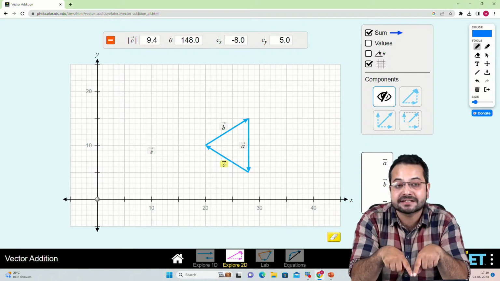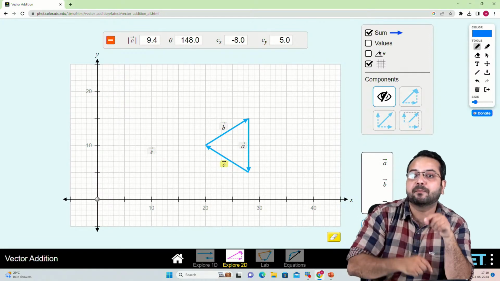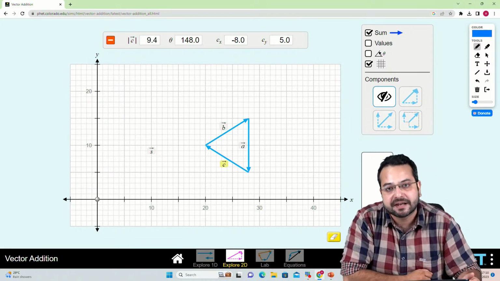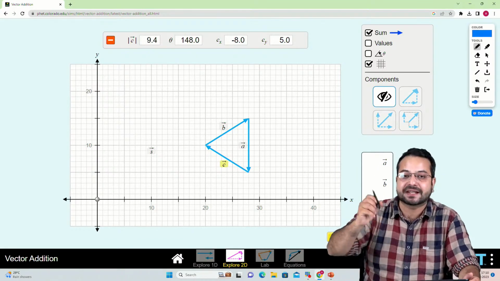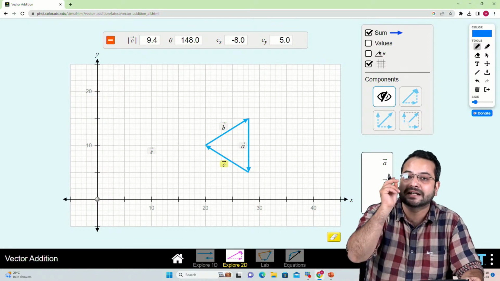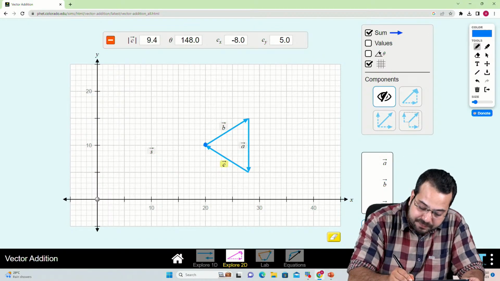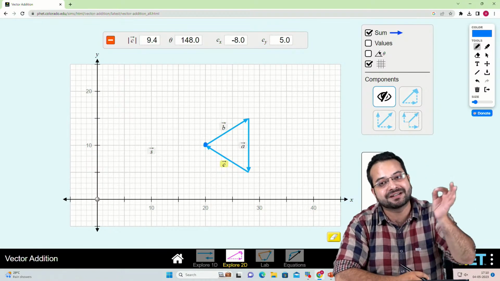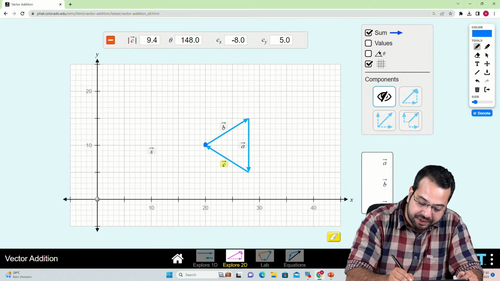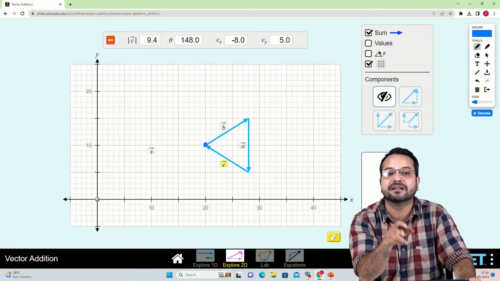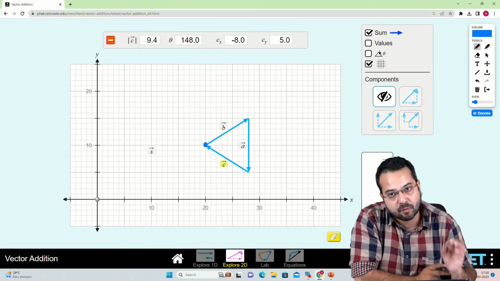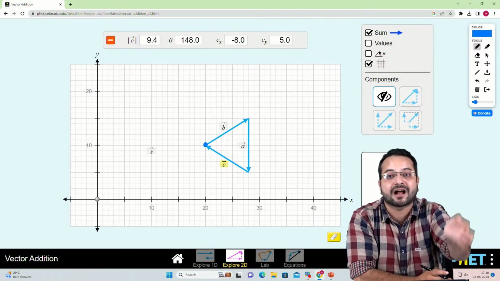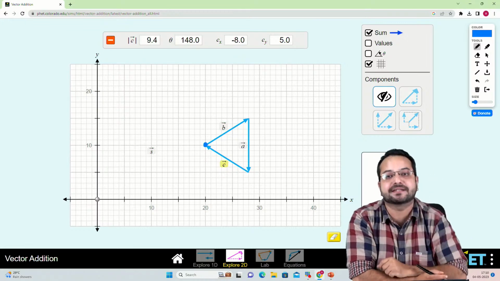Okay, what they have done is they have completed a polygon, or completed a triangle. They have completed a closed figure. Can you see that? Now in this case, what is the tail of the first vector? This point is the tail of the first vector. And which point is the tip of the last vector? This point itself is the tip of the last vector. What does it mean? That the tip of the last vector and the tail of the first vector are coinciding. They're at the same place.